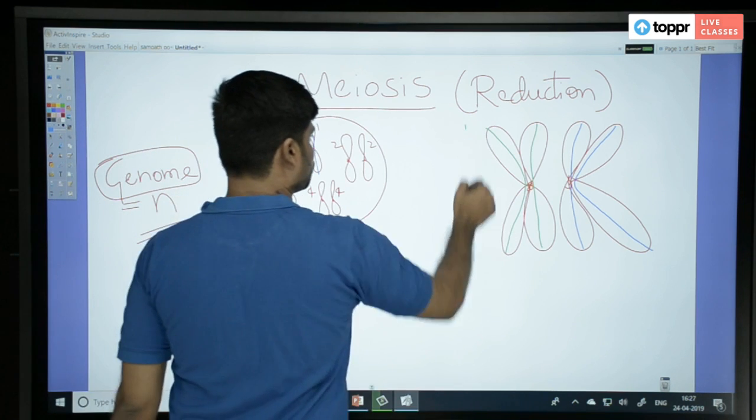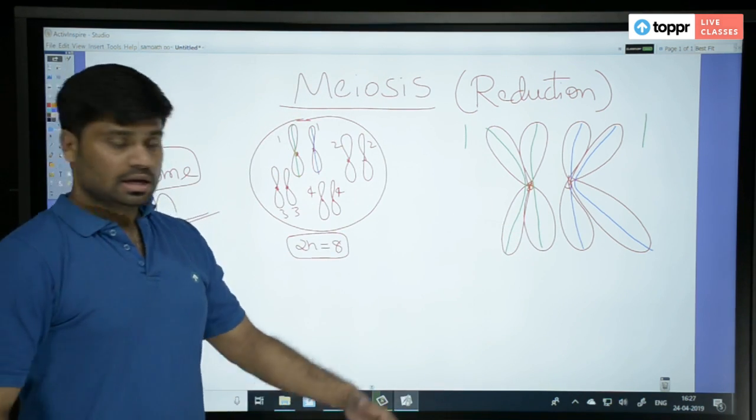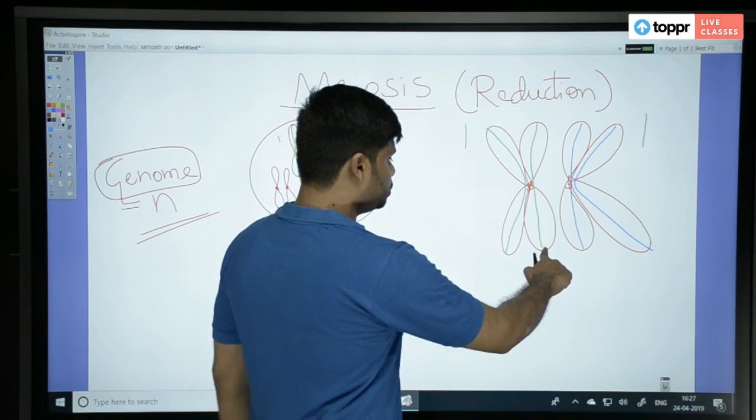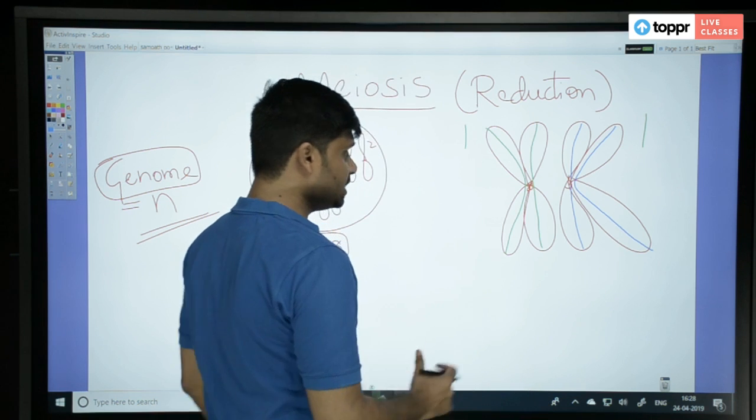So let us say this is chromosome 1, and now it is undergoing what? It is undergoing crossing over. So these 2 non-sister chromatids, let us say they exchange their genetic materials. After exchanging, how will it look?